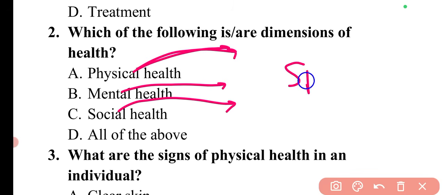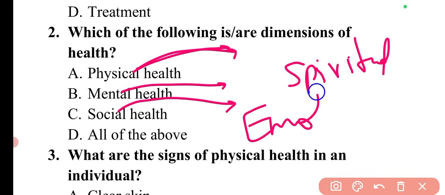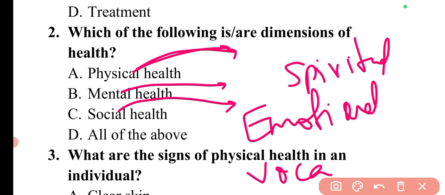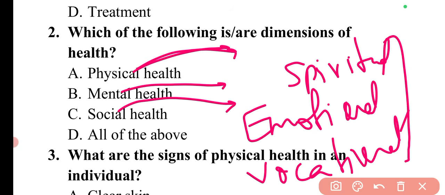For example, spiritual dimension or spiritual health. Then there is emotional health, and there is vocational health. So these are the different dimensions of health. These six are the dimensions of health, and by the name itself you will be able to know what kind of things will be discussed here.